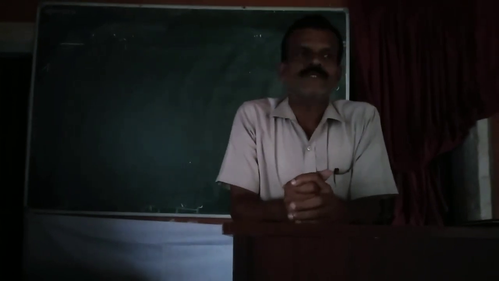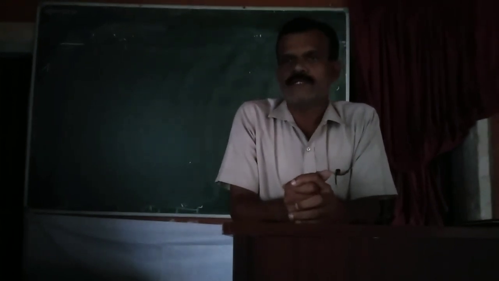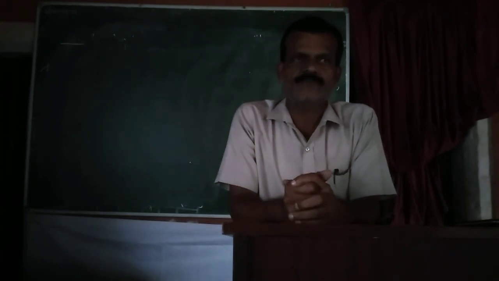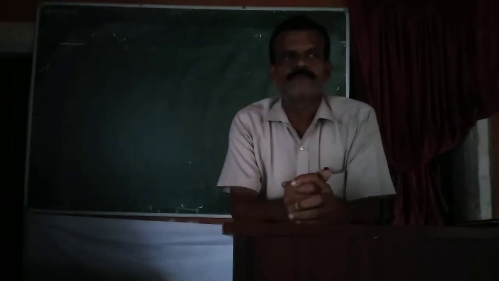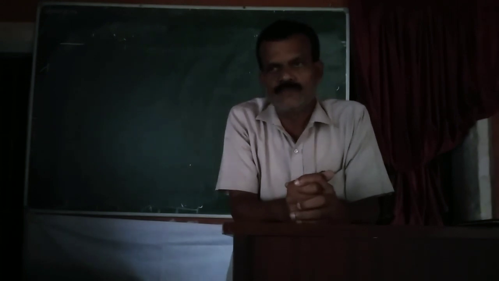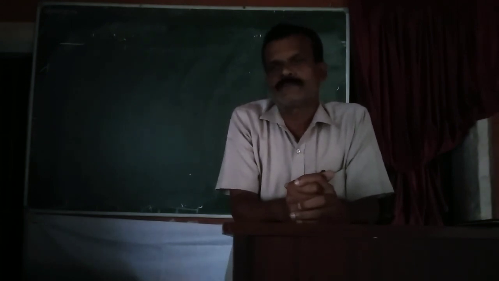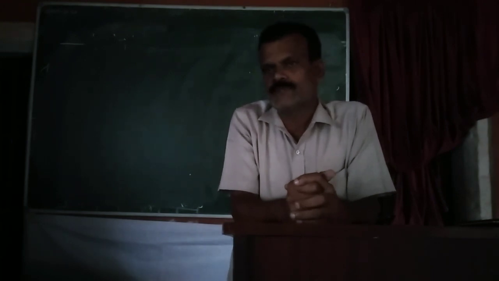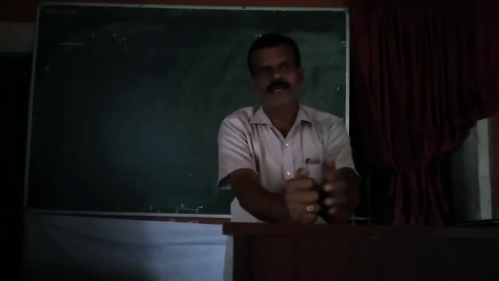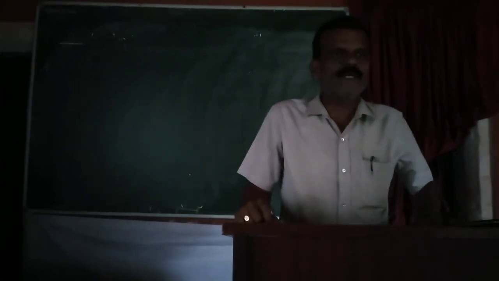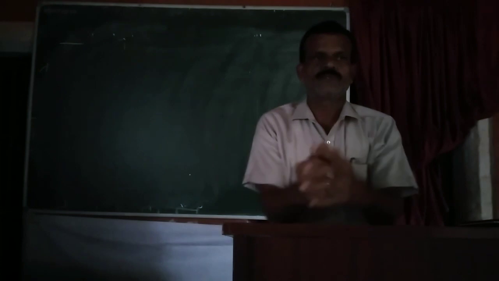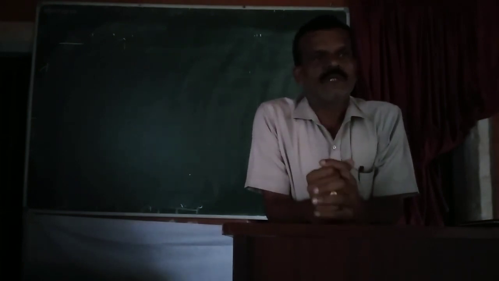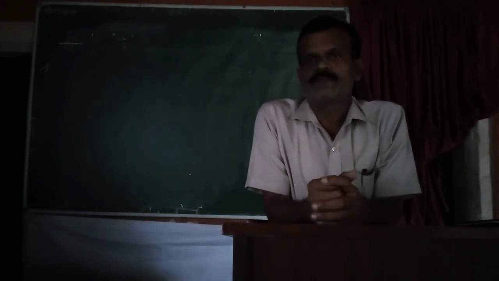And the next unit is set off of losses and carry forward of business losses. The second chapter tells you about the assessment of individuals. In the previous semester, we studied the various heads of income, that is income from salary, income from house property, income from business or profession, capital gains, and income from other sources. So in the second chapter, we have to assess the individual's total income and tax liability.